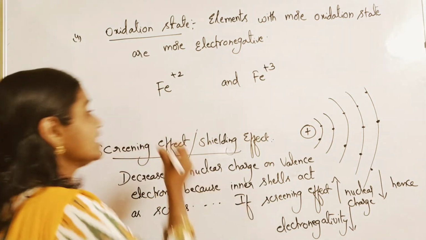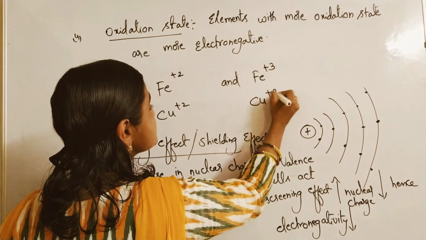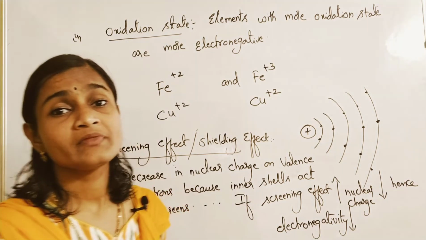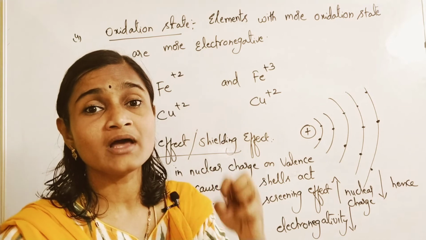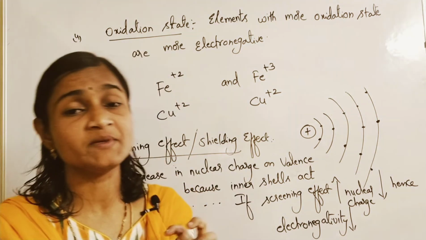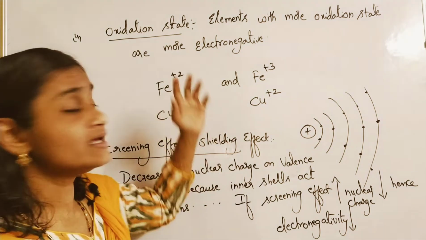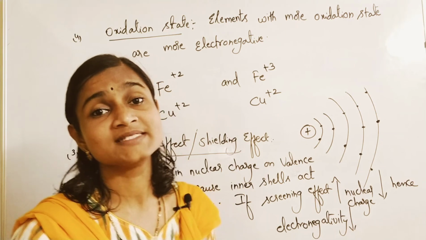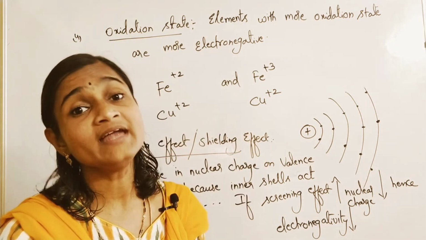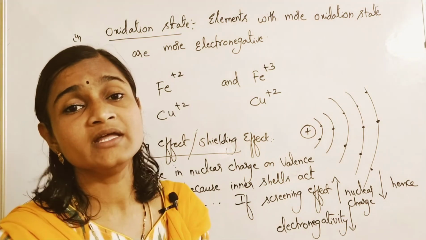You can take the example of copper: Cu+ can also exist in the form of Cu2+. How are these formed? That can be understood if you understand the valencies. Variable valencies are exhibited by certain d block elements. Copper and iron are d block elements. They exhibit variable valencies depending on the availability of vacant d orbitals.